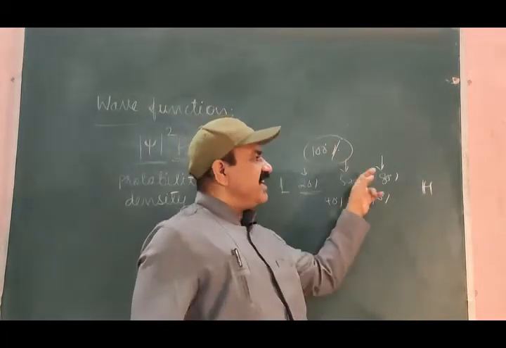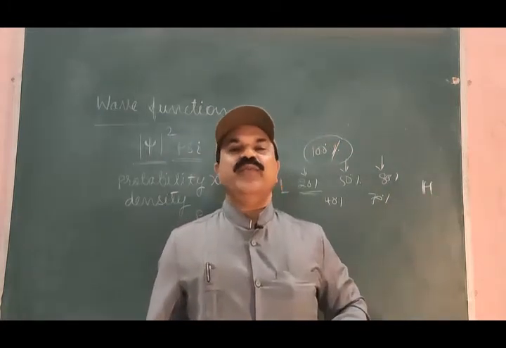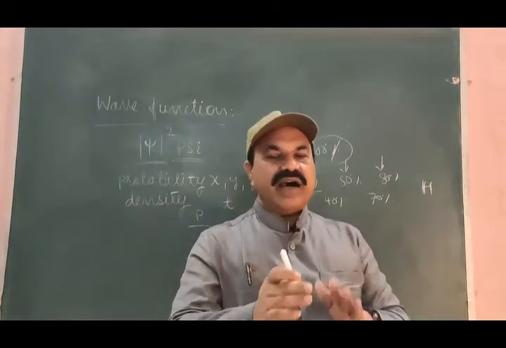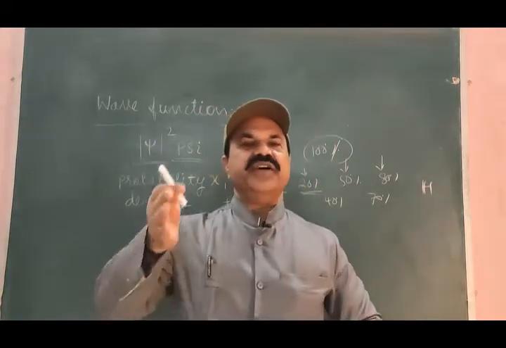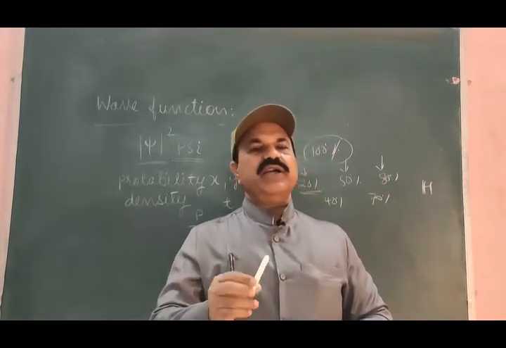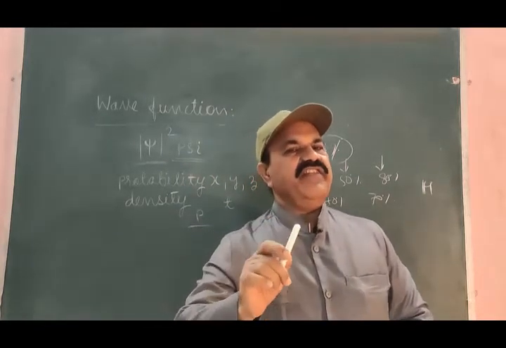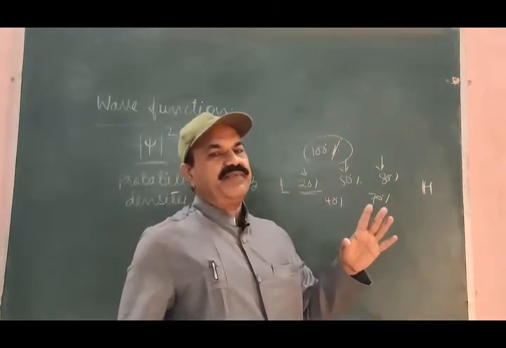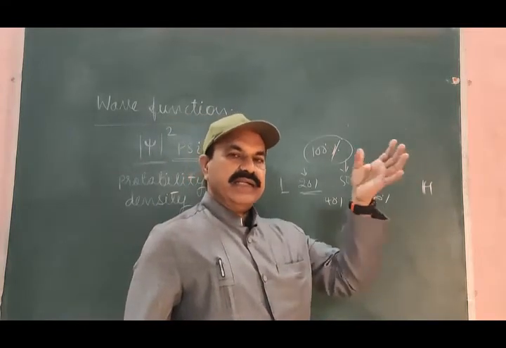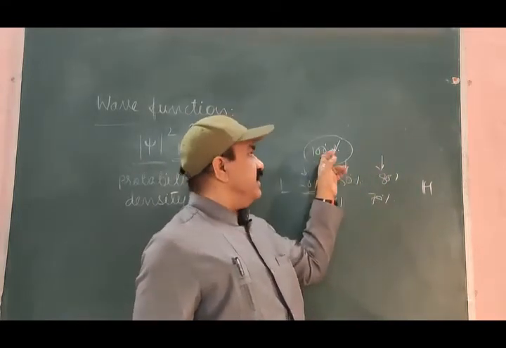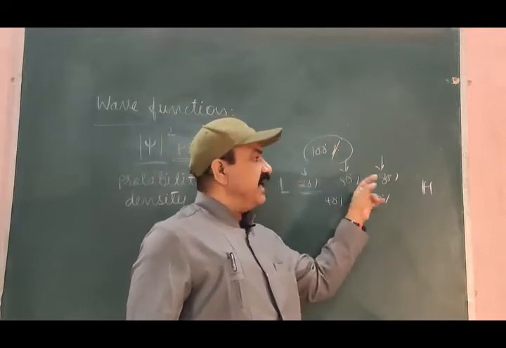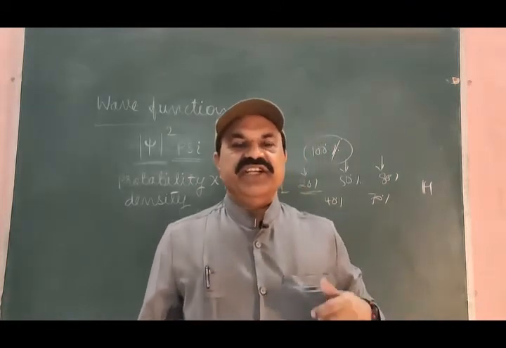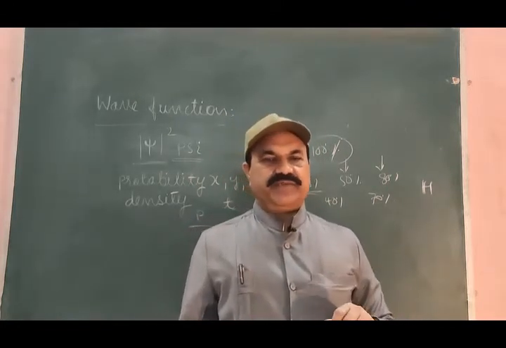This is the event, these are the probabilities, and therefore the probability of an event and the event itself are different things. There is a big difference between the probability of an event and the event itself, and we have to keep this in mind. We must understand the difference between the event itself and the probability of the event, so there should not be any confusion between them.